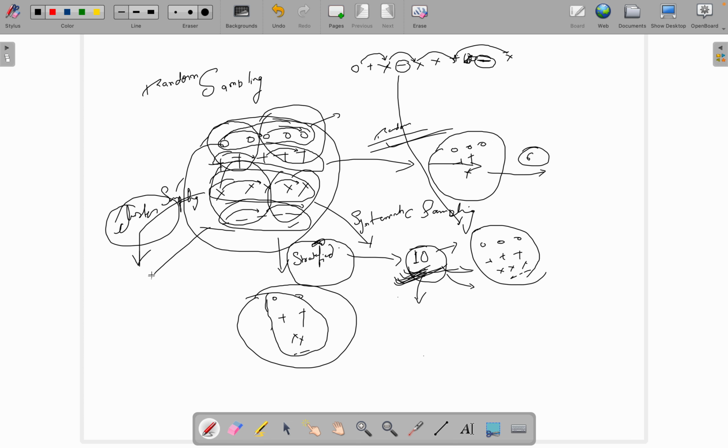So taking all these in the sample, I'm drawing something from here, something from here, something from here. So this is called cluster sampling. When we draw a homogeneous set of data, then it is called cluster sampling.